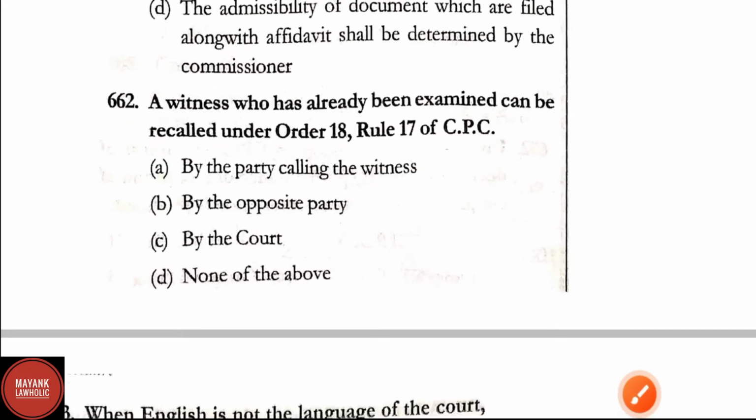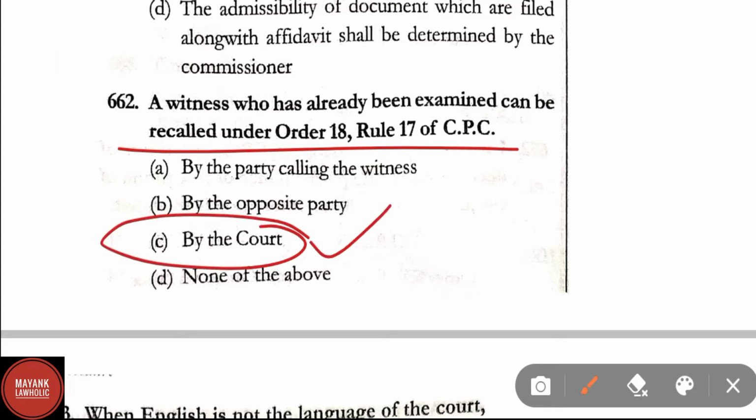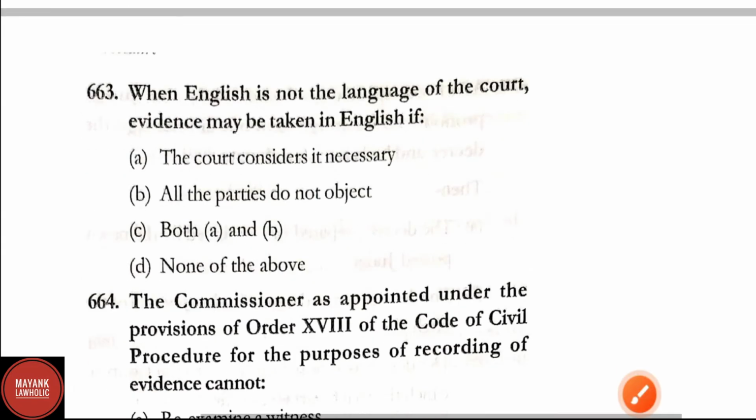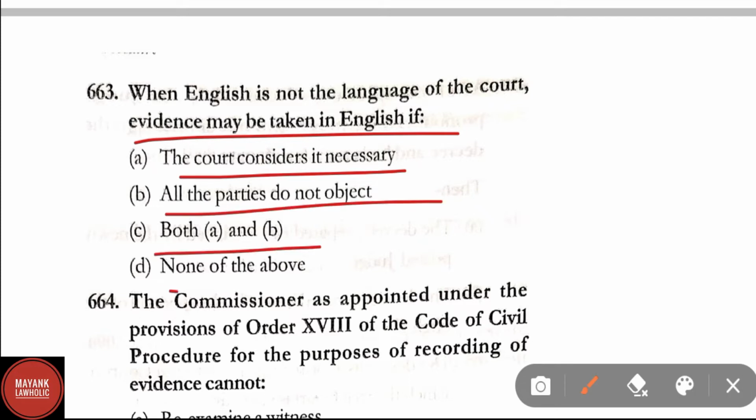Question number 662. A witness who has already been examined can be recalled under order 18 rule 17 of CPC. Correct answer here is option C, that is by the court. Question number 663. When English is not the language of the court, evidence may be taken in English if the court considers it necessary, all the parties do not object, both A and B, none of the above.